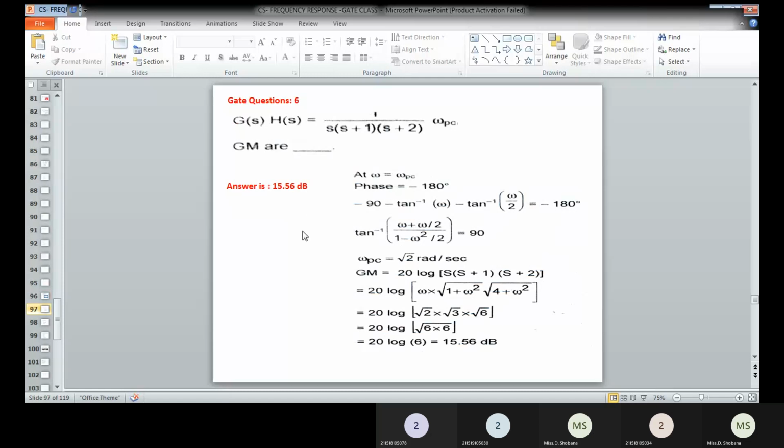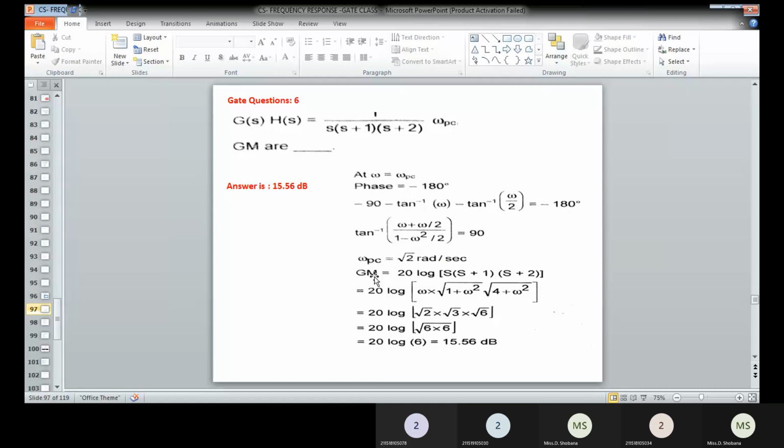So here also same. Here they have given the transfer function and asked you to determine the gain margin. Whenever the problem is given, first you have to determine omega PC. Omega PC is determined when the phase angle of the system is minus 180. So you have to determine the phase angle of G(s)H(s), that is minus 90 minus tan inverse of omega minus tan inverse of omega divided by 2, equal to minus 180. If you solve that and simplify, taking tan of 90, you will get the omega PC value. So omega is obtained as root of 2.